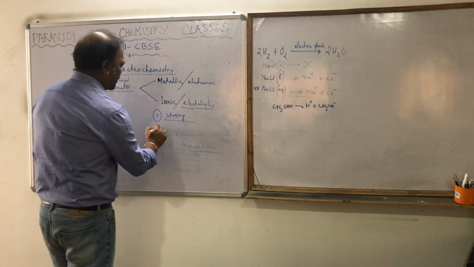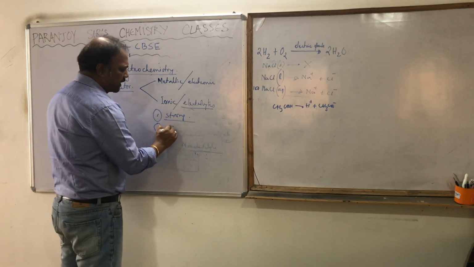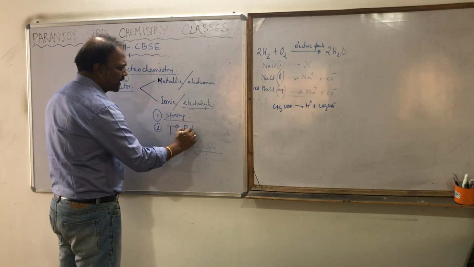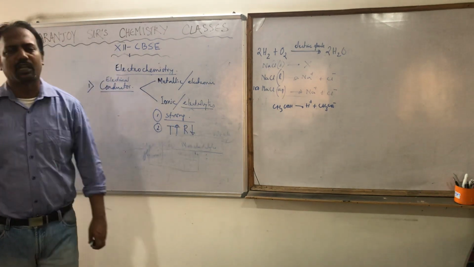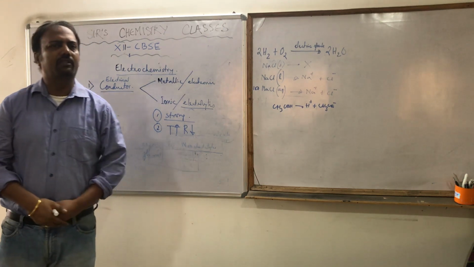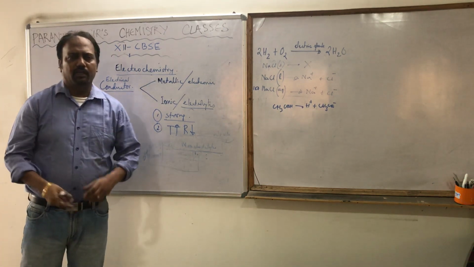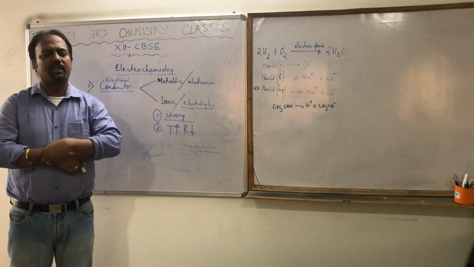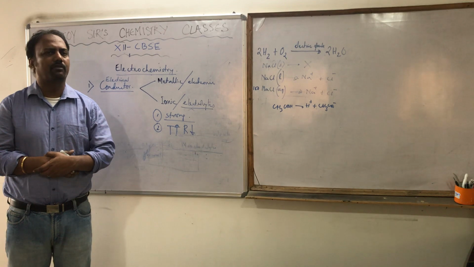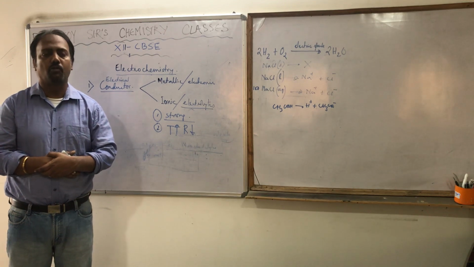Second thing, and that's the important point: if we increase the temperature, the resistance will decrease. Just opposite to that of the metallic conductor. Now, if the resistance decreases, obviously more electricity will flow. So, if we increase the temperature, the amount of electricity flowing is more.